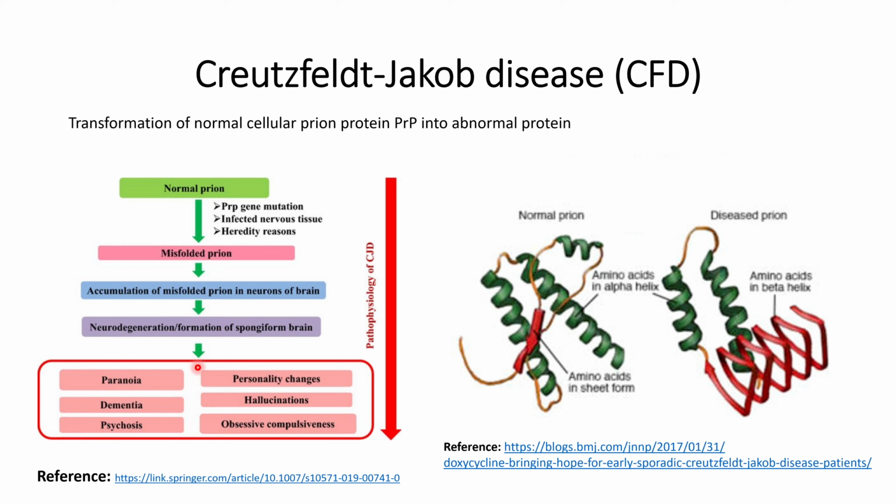And this spongiform brain is associated with many conditions that are mentioned here: paranoia, dementia, psychosis, personality changes, hallucination, and obsessive compulsiveness. So, if someone is observing continuous hallucination, then this could be the result. However, one needs to understand that this is very rare. The data suggests that only around 300 Americans every year are detected with this CJD.